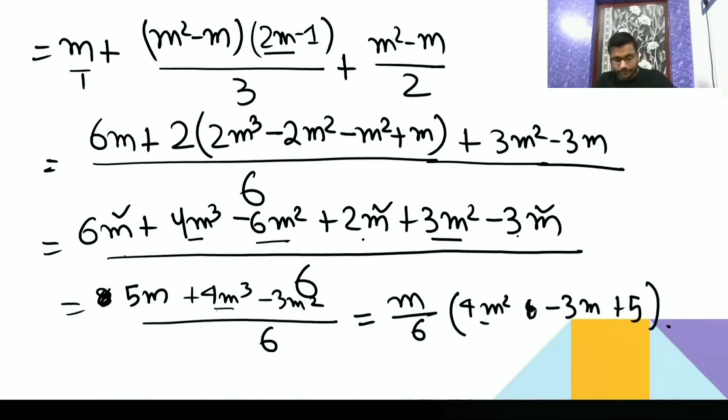Am I clear? Please let me know whether it is clear or not. So I think that option B is the correct one. 4m square minus 3m plus 5. Understood? Anyone having any doubt? Is it clear?